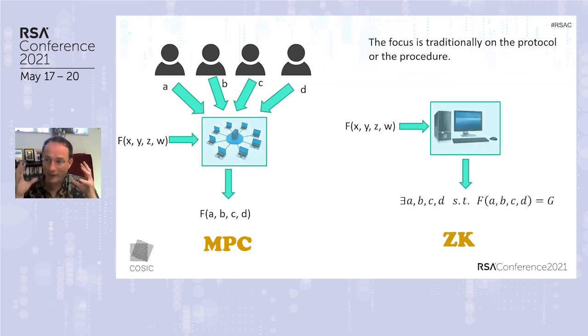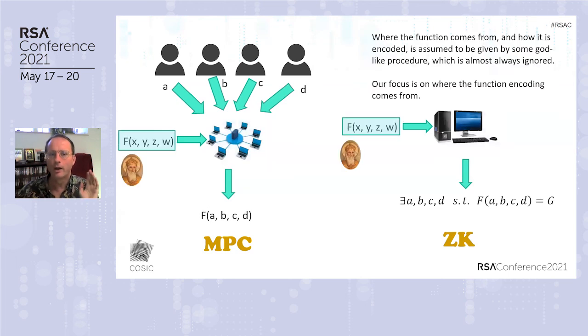Now, traditionally in cryptography, we focus on the computers. We're interested in the protocol. That's what we do in traditional cryptography. However, in this talk we're concentrating on the function. Normally in cryptography, people just ignore this. The function is given to you in some magic way, by God. But actually functions aren't given to you by God, they're given to you by people. So that's what we want to tease apart.